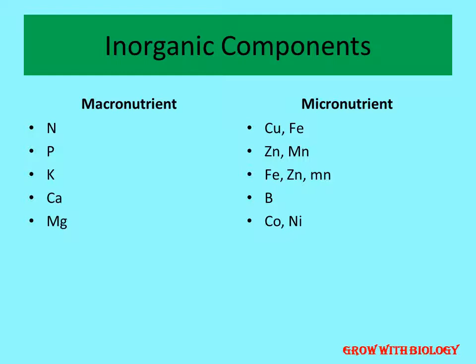Now we talk about micronutrients. Micronutrients include copper, iron, zinc, manganese, boron, cobalt, nickel. Now copper and iron reduce the lignification, zinc and magnesium reduce the rosetting. Iron, zinc and manganese have action in leaf sclerosis. Boron is required for shoot tip necrosis. To prevent all this shoot tip necrosis, cobalt and nickel are required to inhibit the ethylene synthesis. So these are the micronutrients which we use as inorganic components in media.